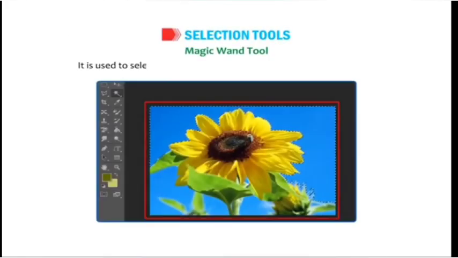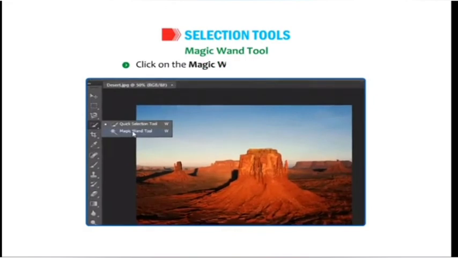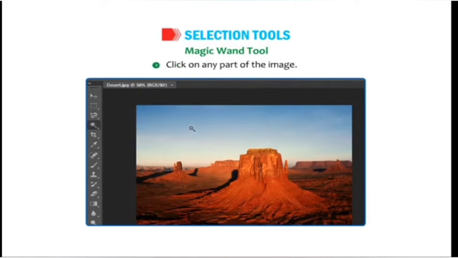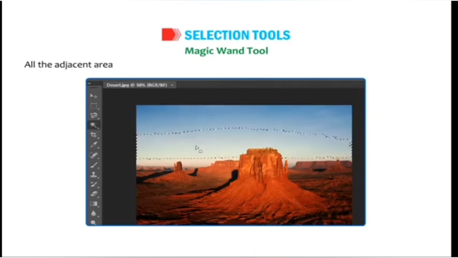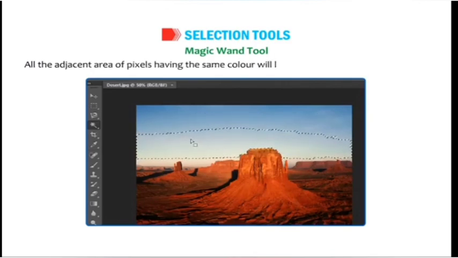Magic Wand tool. It is used to select the adjacent areas of the same color in an image. Click on the Magic Wand tool or press W. The pointer changes into a symbol. Click on any part of the image. All the adjacent areas of pixels having the same color will be selected, as shown in the figure.